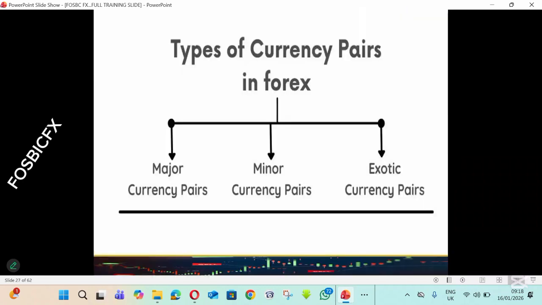Types of currency pairs in forex. Basically, we have 3 types of currency pairs in forex. We have major currency pairs, minor currency pairs, and exotic currency pairs. These are the 3 types of currency pairs we have in forex: major, minor, and exotic. Let's take a look at each of them.